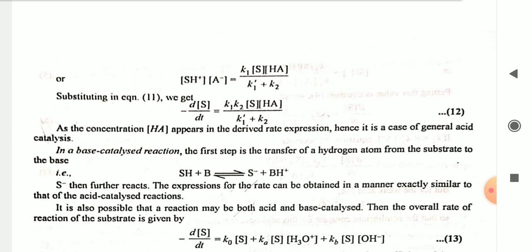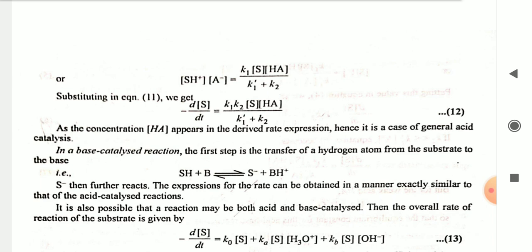In a base catalysis reaction, the first step is a transfer of a hydrogen atom from the substrate to the base. SH plus B gives S negative plus BH positive. S negative then further reacts, and the expression for the rate can be obtained in a manner exactly similar to that of the acid catalyzed reaction.